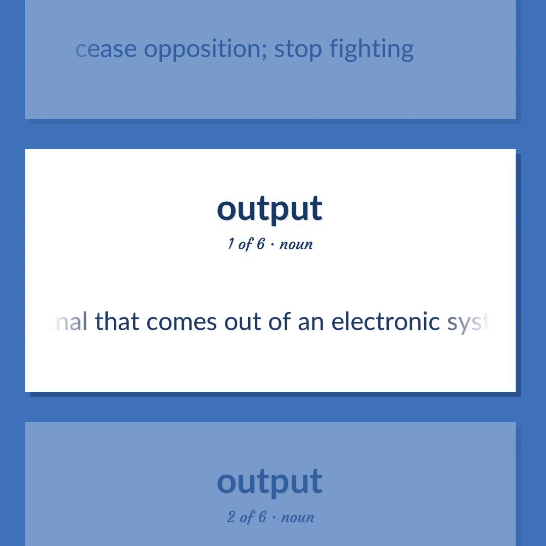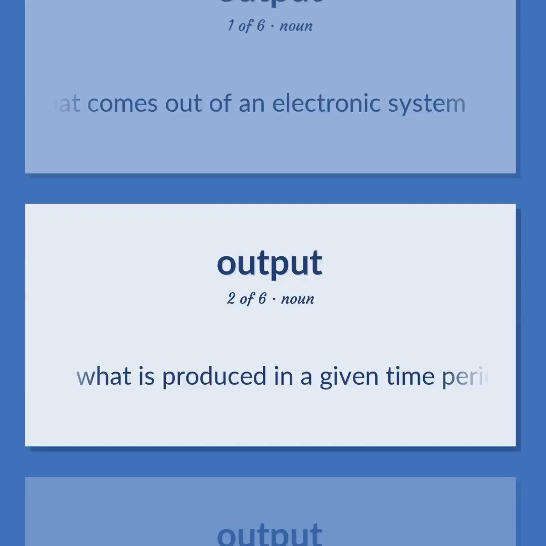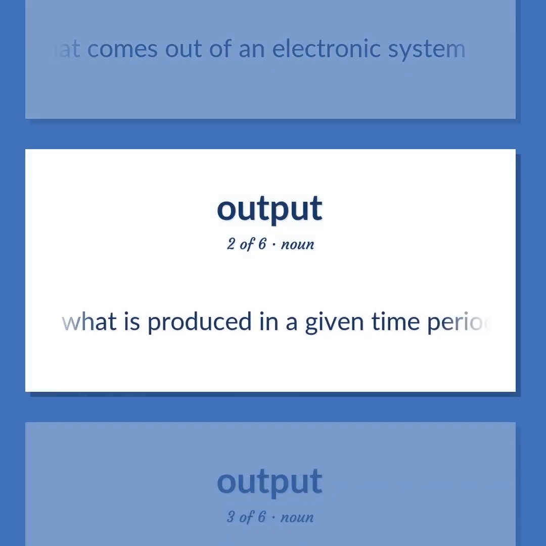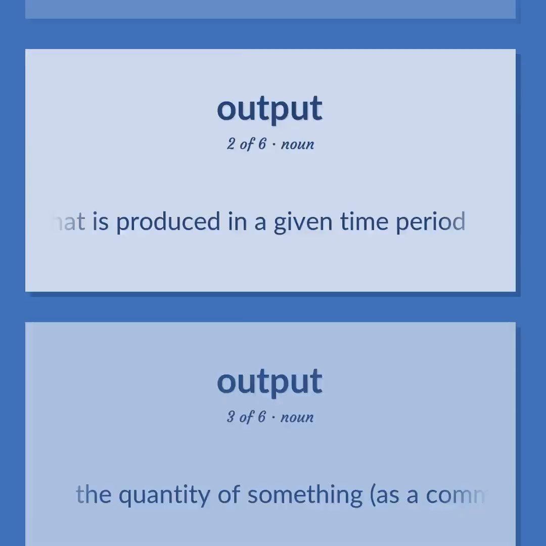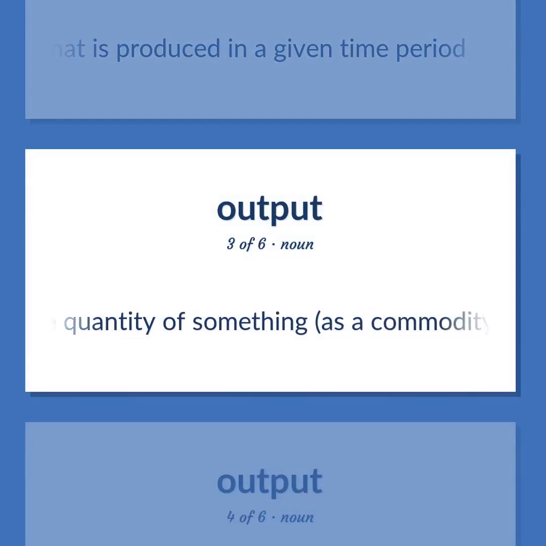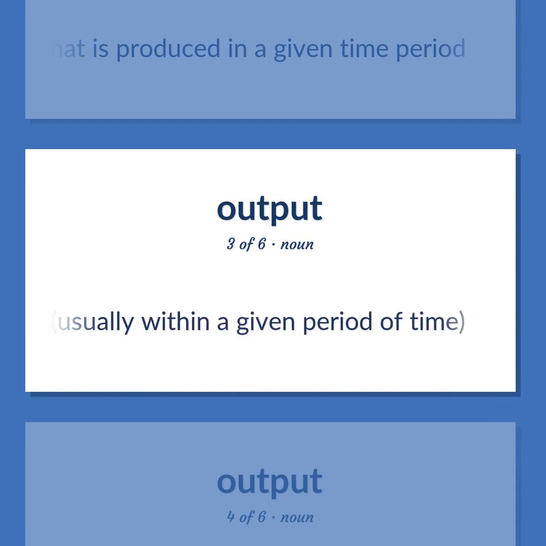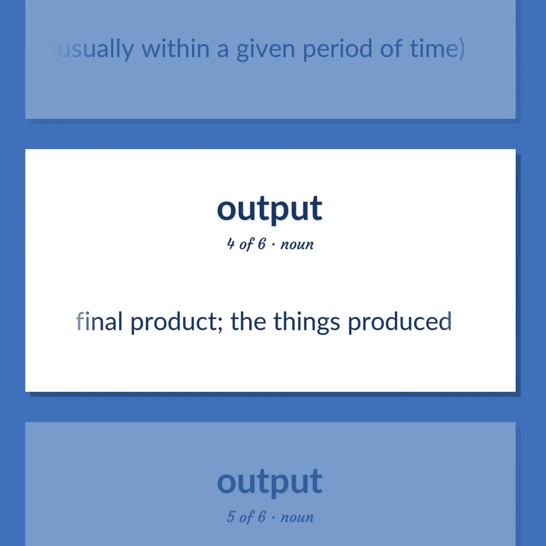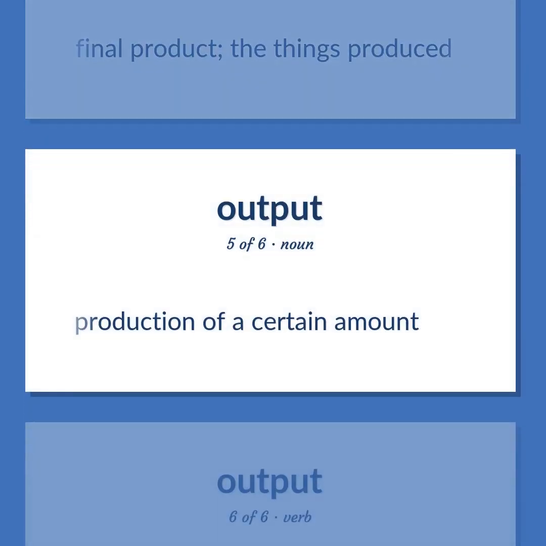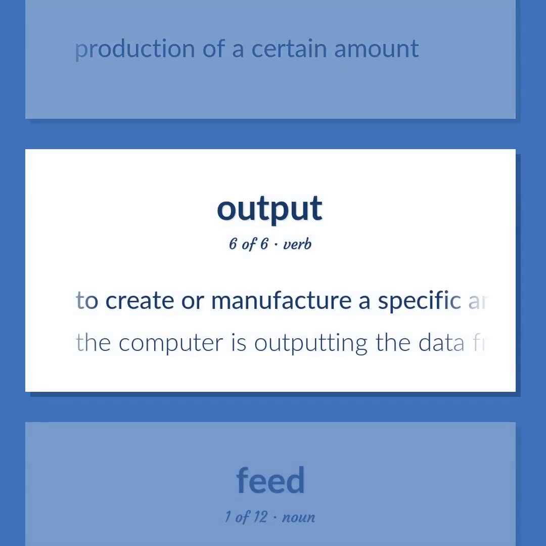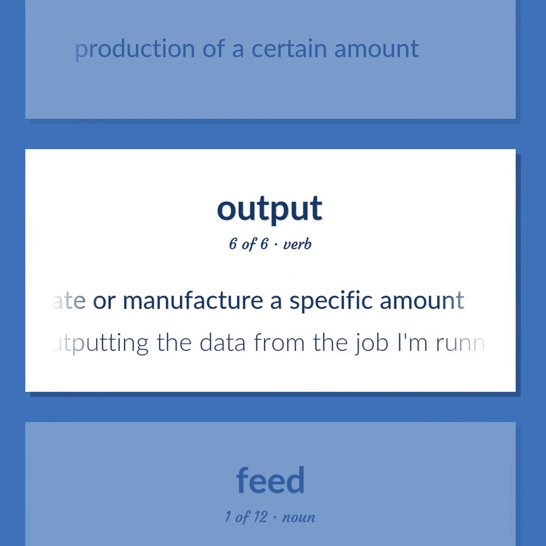Signal that comes out of an electronic system. What is produced in a given time period? The quantity of something, as a commodity, that is created, usually within a given period of time. Final product. The things produced. Production of a certain amount. To create or manufacture a specific amount. The computer is outputting the data from the job I'm running.